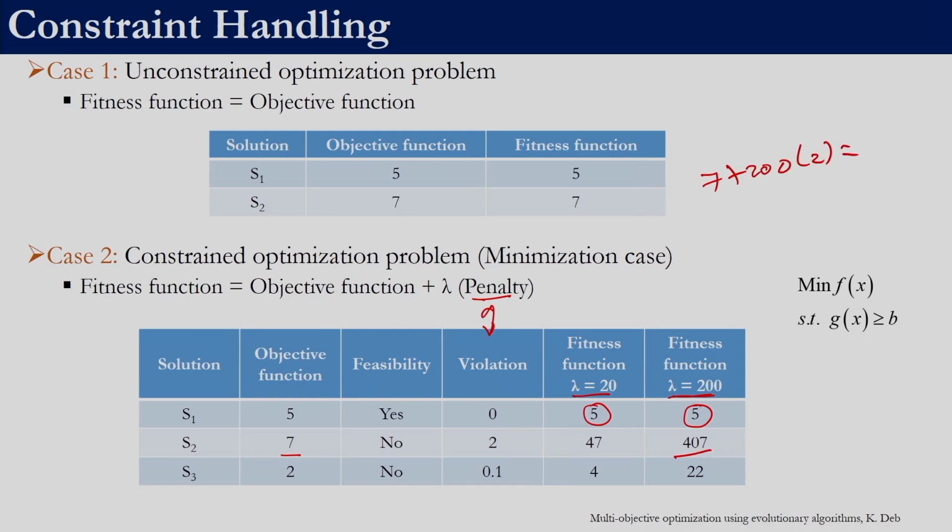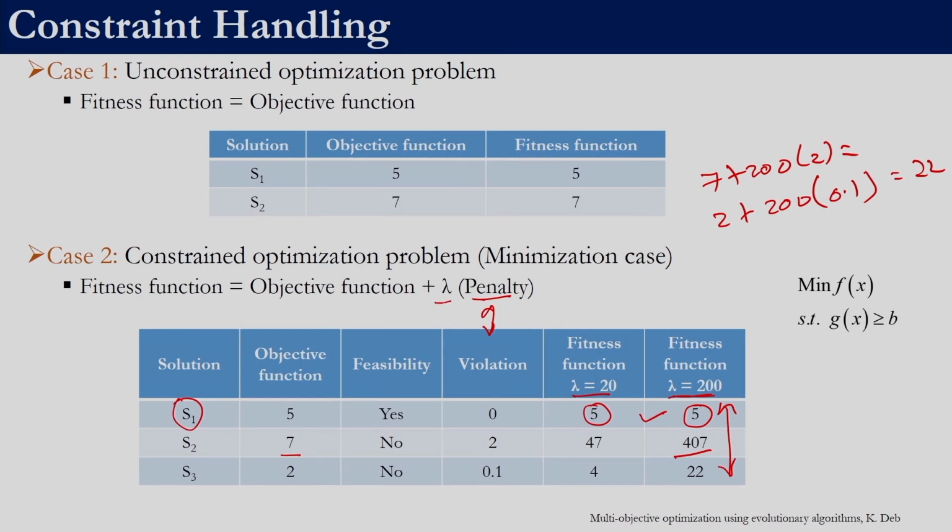So this becomes 407, and this 2 becomes 2 plus 200 into 0.1. So this will become 22. Now if we pick the best solution from this fitness function value, the best value is 5, so S1 would get picked up, which is what we wanted in the first place.